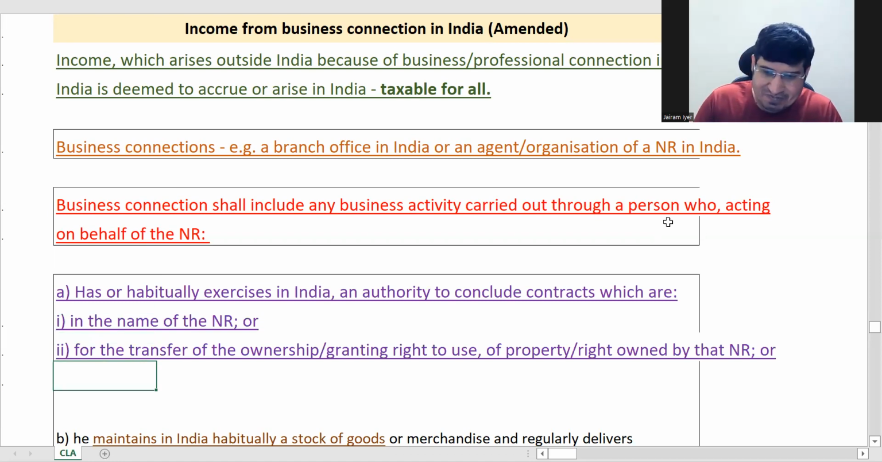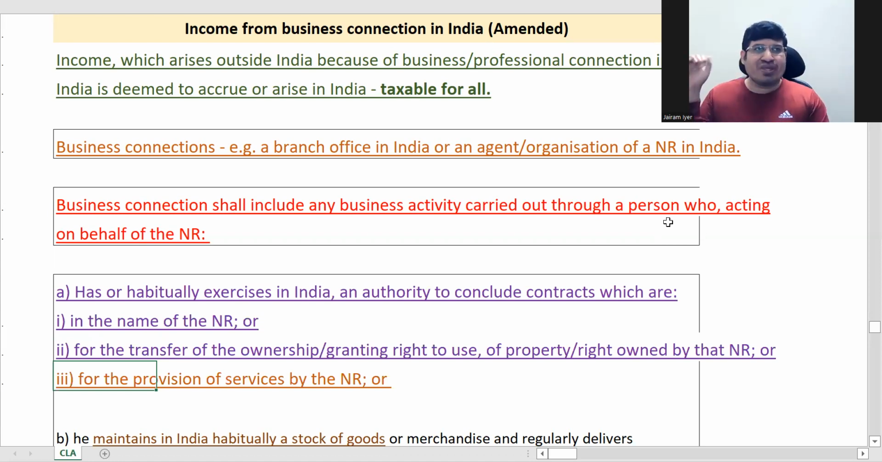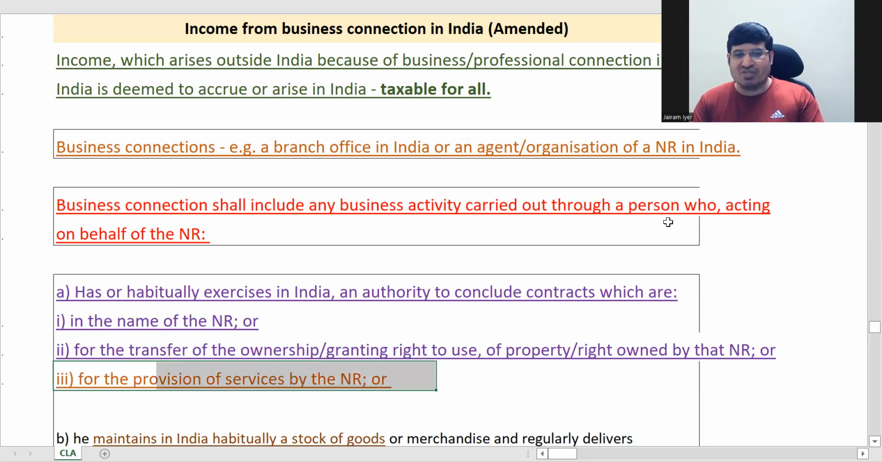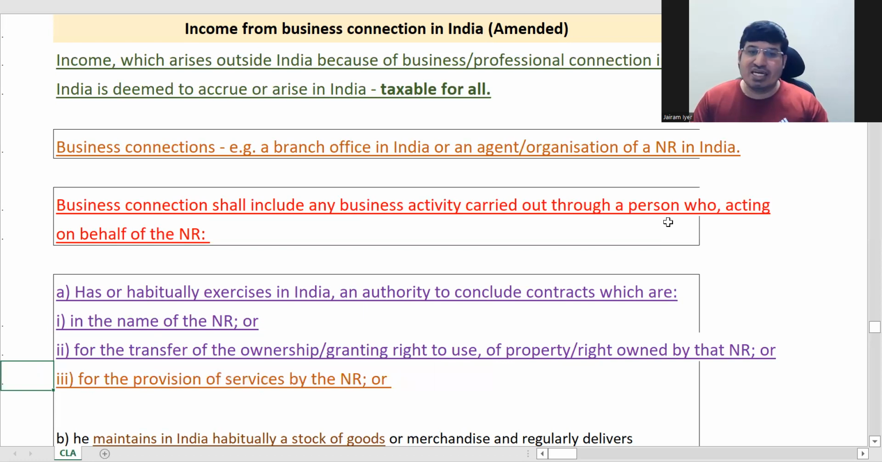And for the provision of services by the NR. So basically, let us say for example, the NR is selling some course. Now people here do not know him, so he has appointed an agent. That agent is helping him sell his course directly. So that would come under provision of services by the NR. So such income will be deemed to accrue in India. Okay, so this is one.